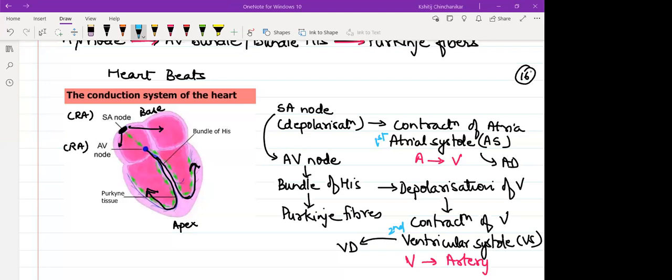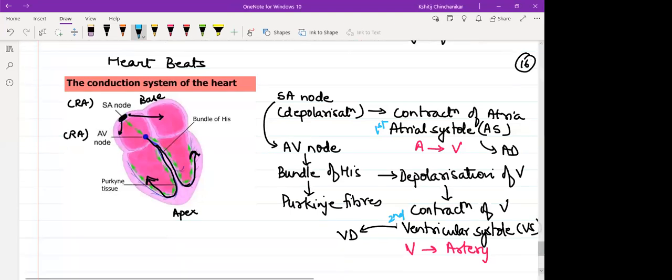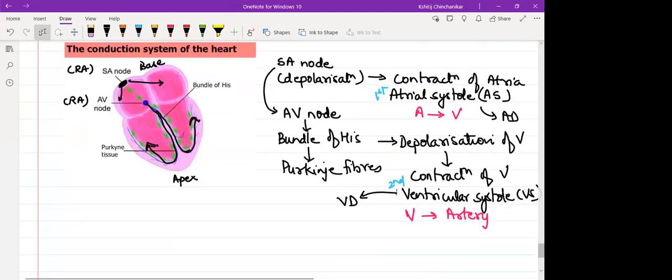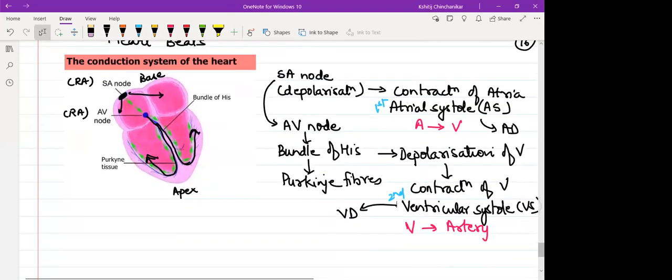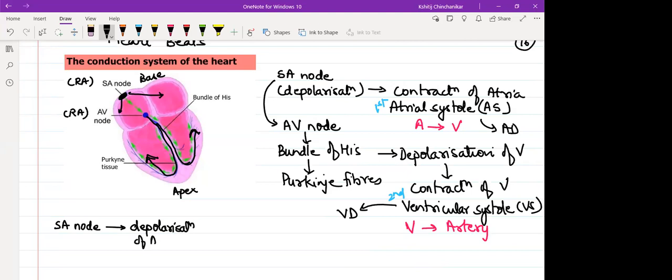I'll write it again so that it is more clear. For example, if I say the first thing, SA node, it has generated a new heartbeat. This will first cause depolarization of atria.